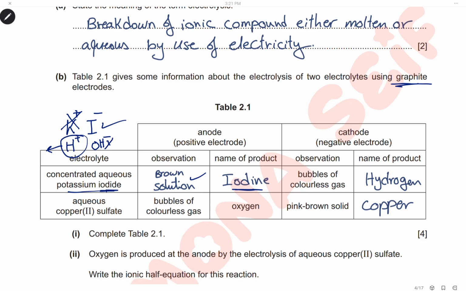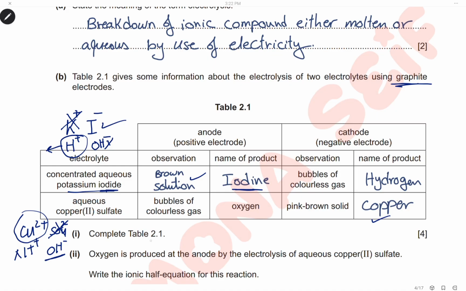The second electrolyte, aqueous copper sulfate, we have copper ions and sulfate ions, H and OH ions from water. At the cathode, copper ions are attracted to the cathode instead of hydrogen ions. So the product at the cathode will be copper metal, which is a pink brown solid, because copper ions accept electrons at the cathode to form copper metal. And at the anode, sulfate ions never discharge, and instead OH ions will be attracted to the anode to produce oxygen gas. Again, we have bubbles of colorless gas, which is oxygen.